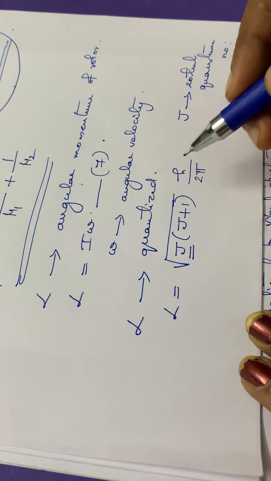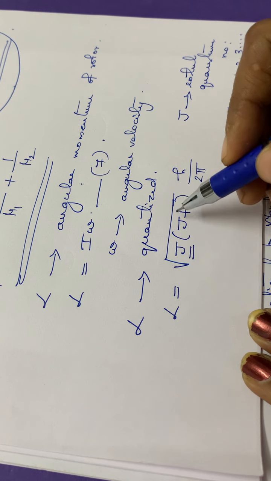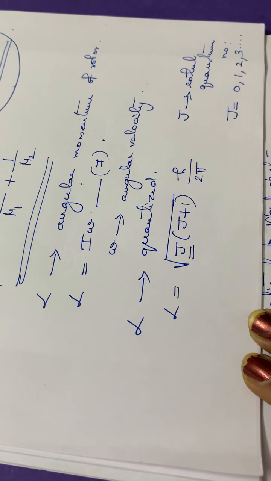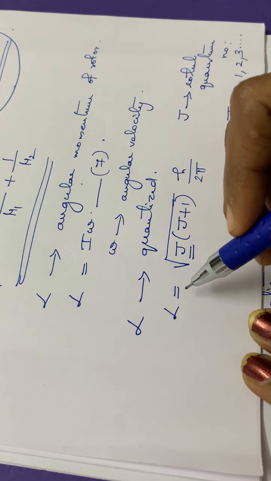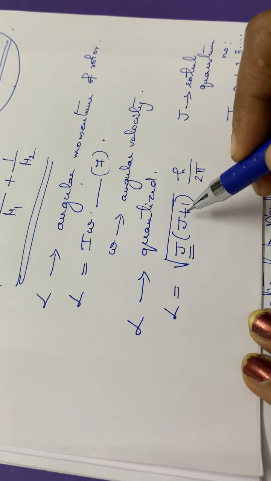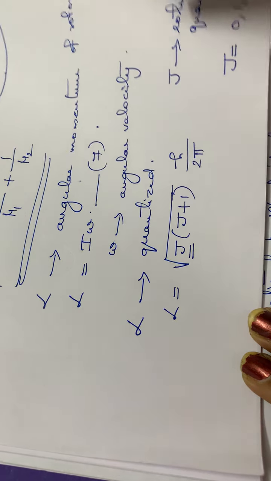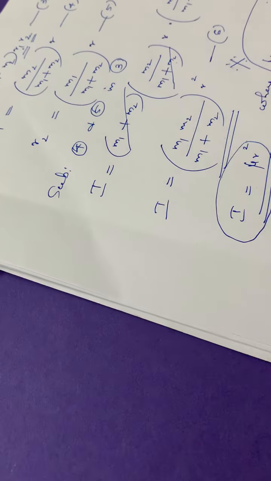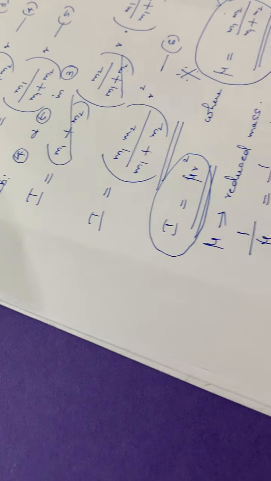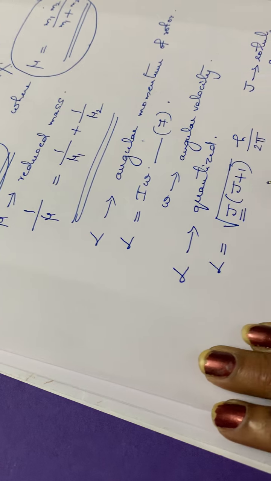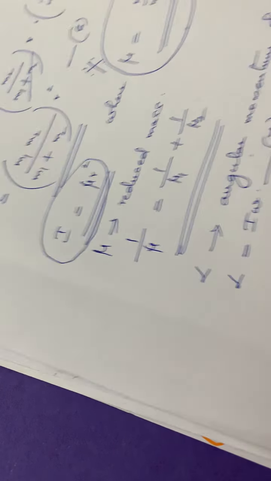And here you have to take care of one thing. The root is for only j into j plus 1, not for h by 2 pi. I think in your textbook the h by 2 pi is also inside the root. It is not like that. Here L is equal to square root of j into j plus 1 into h by 2 pi. Okay. Then again you have to calculate the energy of the rotating molecule. So we got two formulas for angular momentum: L is equal to I omega and L is equal to square root of j into j plus 1 into h by 2 pi.